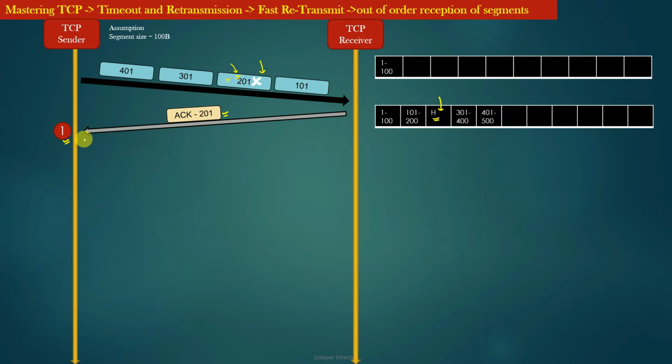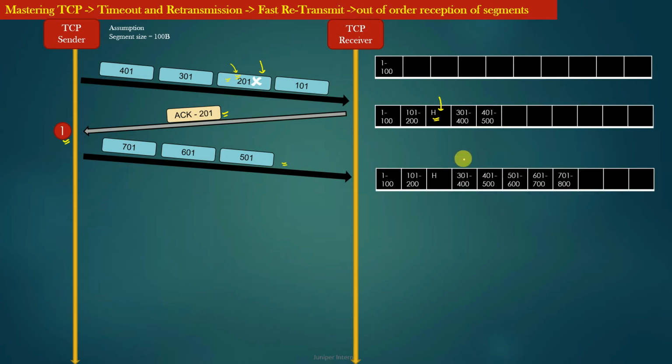Now we assume that the application running on the sending side pumps more data to the TCP sender. As a result, the TCP sender sends more segments to the TCP receiver, right? Now as these new segments are received by the TCP receiver, it fills its receiving buffer with all the bytes it is receiving from the TCP sender.